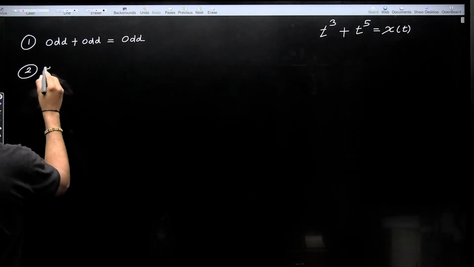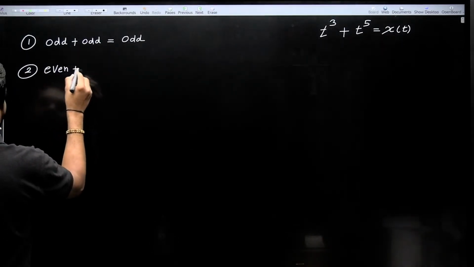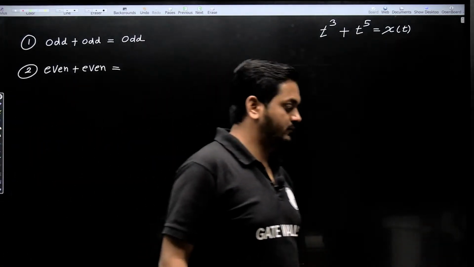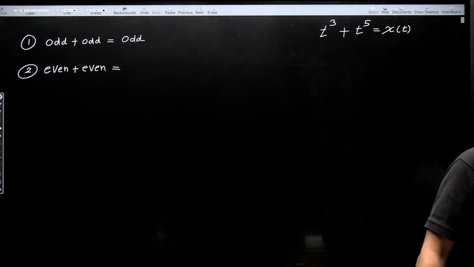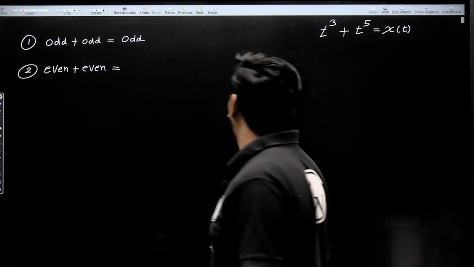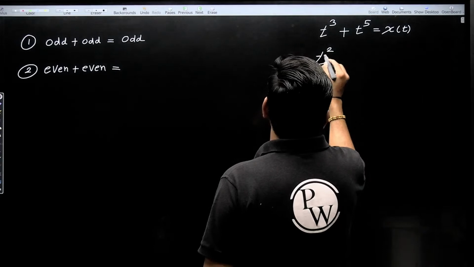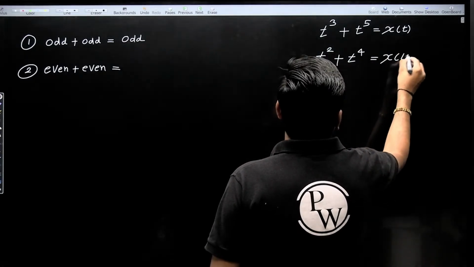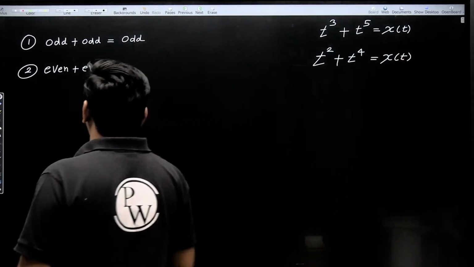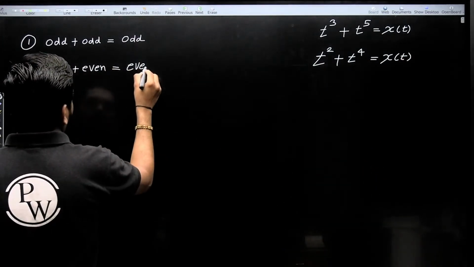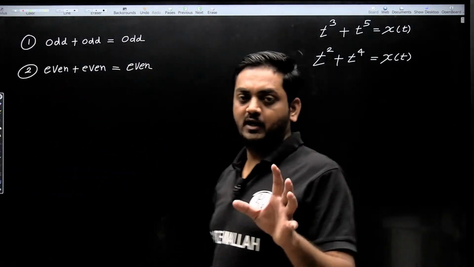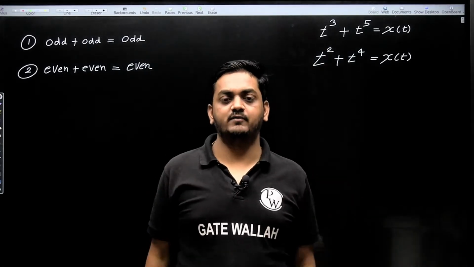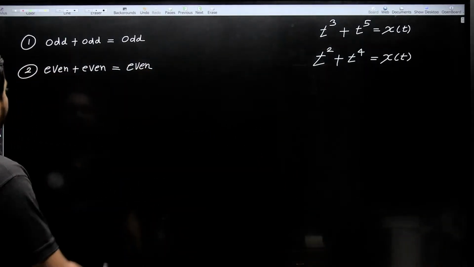Similarly, suppose I am adding two even signals. The resultant signal will be even or odd? Of course, t square is one even signal plus t power 4 is one even signal. The resultant signal you can check here, it's also even. So even plus even signal, I am not talking about numbers, remember this thing. I am talking about signals. So even signal plus even signal, the resultant signal is also even.